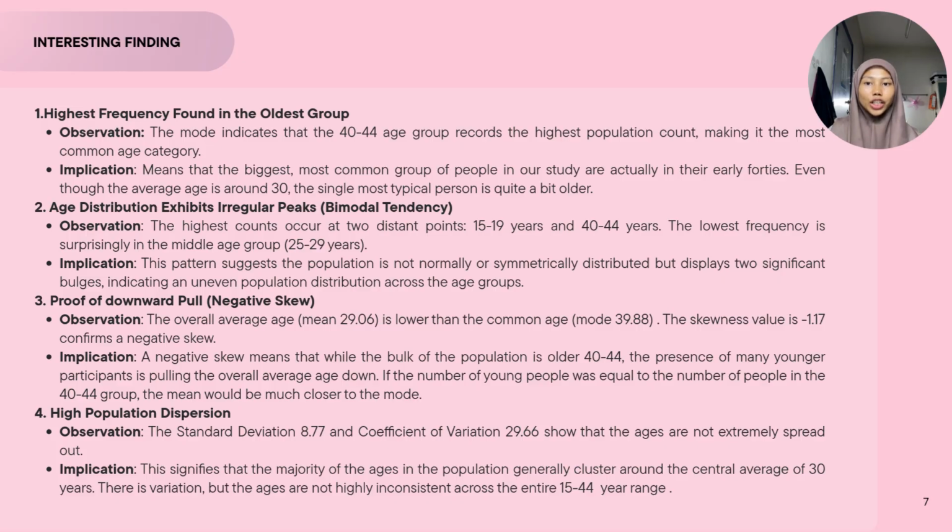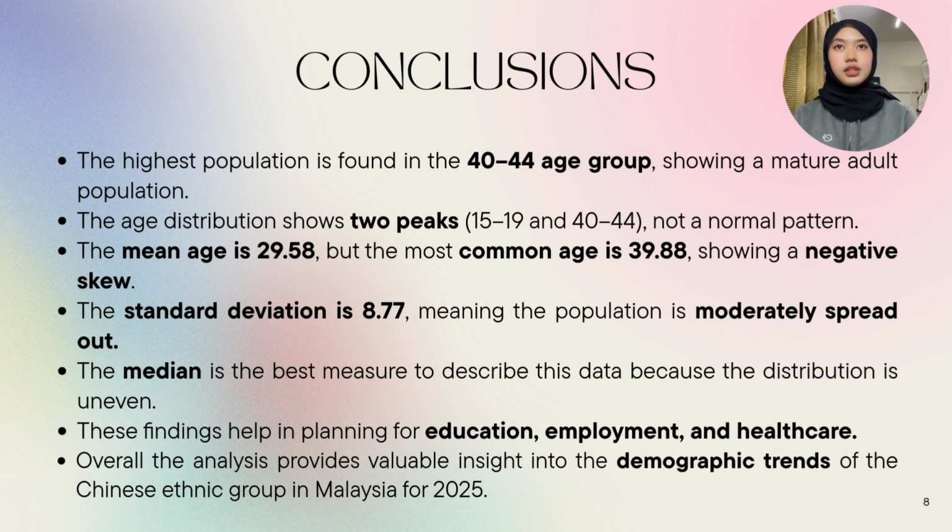Lastly, the data shows moderate variation. The standard deviation and the coefficient of variation indicate that ages are not extremely spread, but still vary across the 15 to 44 range. For conclusion, based on our analysis, the highest population is found in the 40 to 44 age group, showing a mature adult population, and the age distribution shows two peaks, which are 15 to 19 and 40 to 44, not a normal pattern.